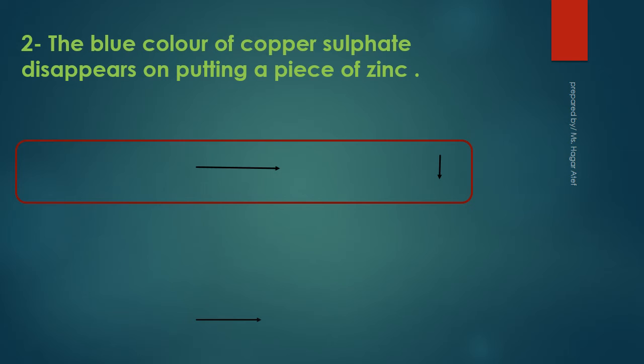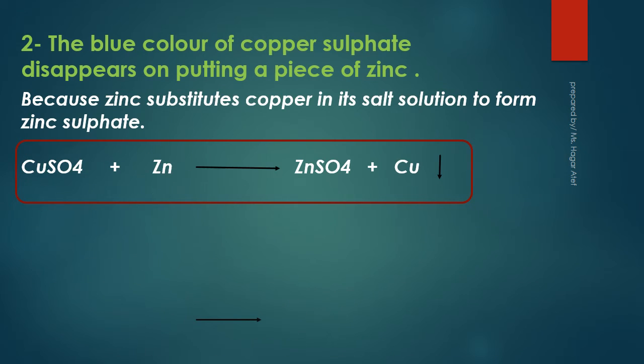Number 2, the blue color of copper sulfate disappears on putting a piece of zinc, because zinc substitutes copper in the salt solution to form zinc sulfate. CuSO4 plus Zn gives us ZnSO4 plus copper precipitate.